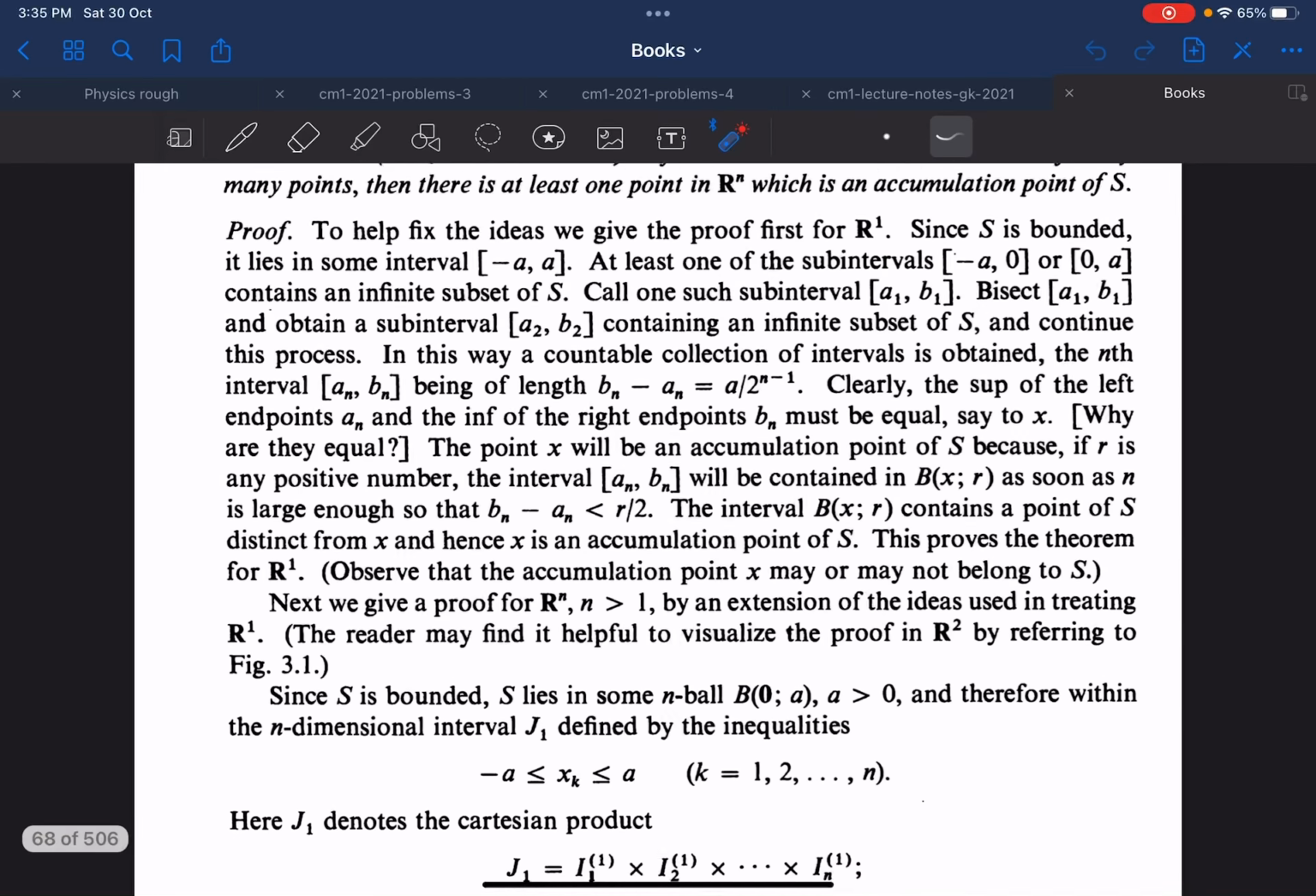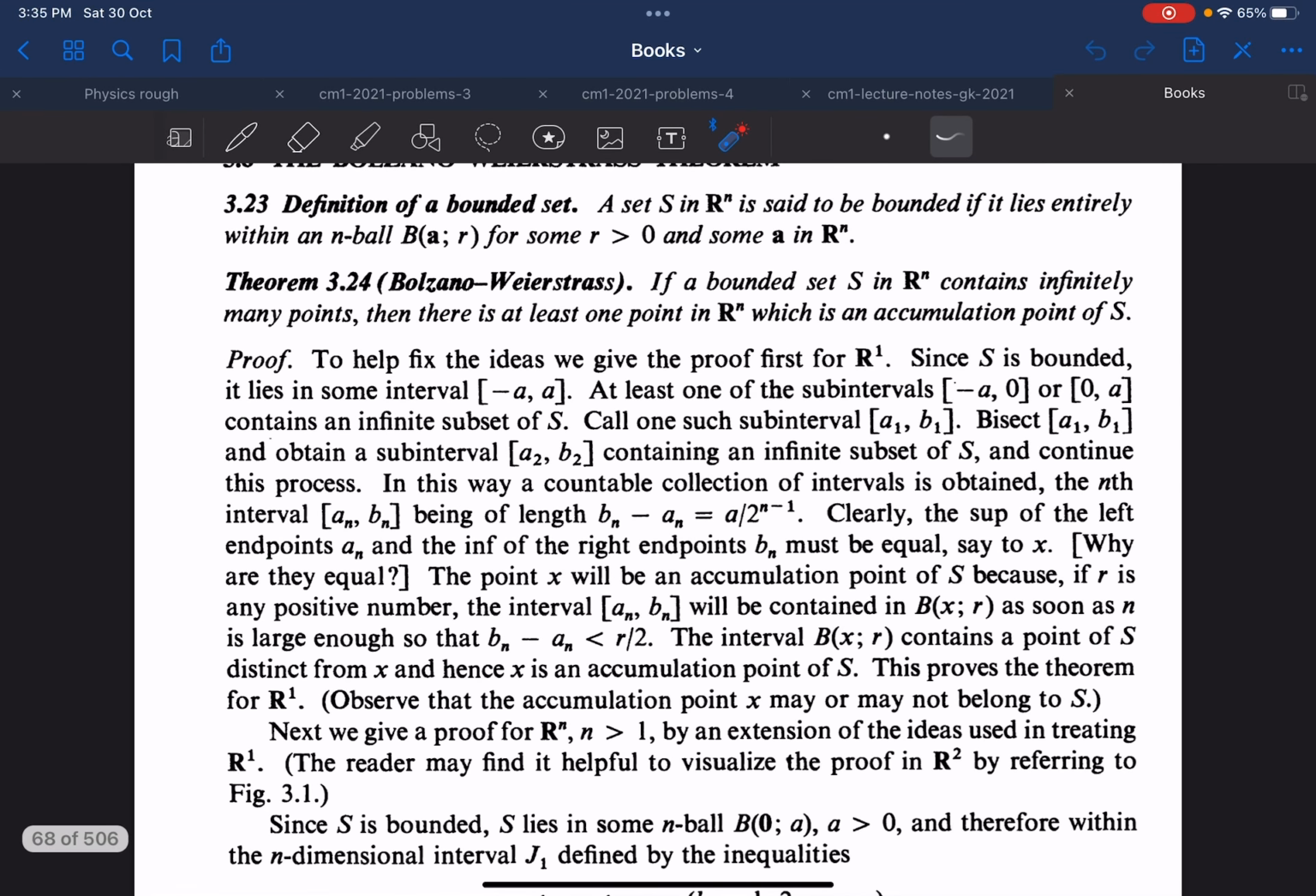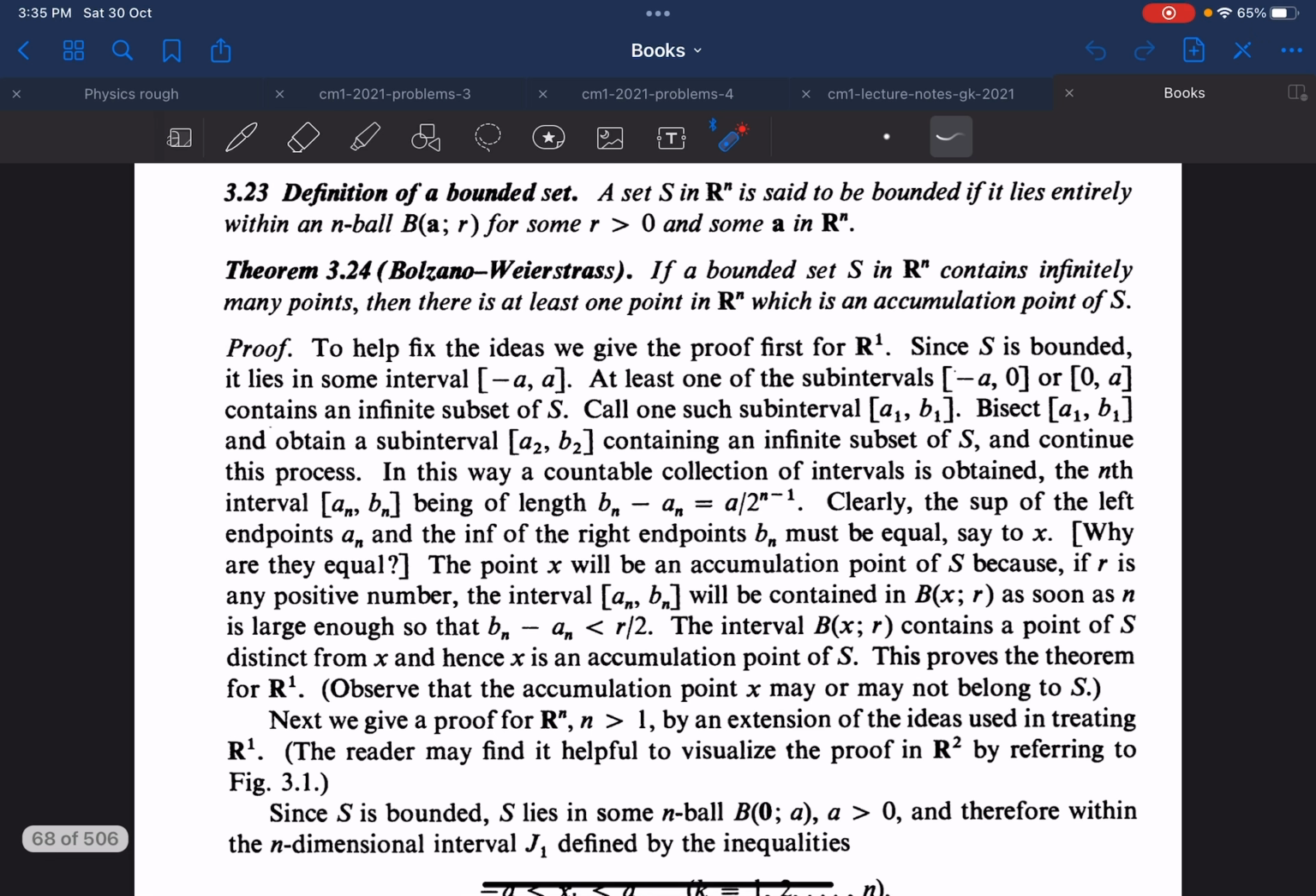So that's basically the whole idea, and I'll go through the proof. The proof for R1 is simple. You could refer to Bartle and Sherbert, which has a more rigorous treatment. The treatment in Apostol is somewhat vague compared to Bartle and Sherbert, so I would suggest you refer to Bartle and Sherbert for the proof in the case of R1.